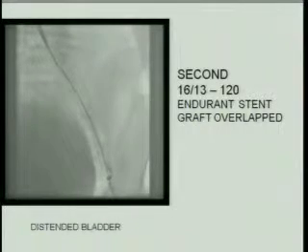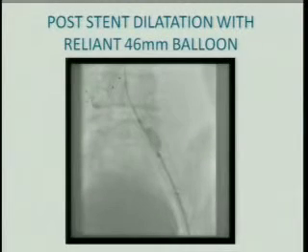At this stage, you can see the hugely distended bladder. The surgeon would not allow us to catheterize since he didn't want the field to become unsterile, and his BP shot to almost 300 by 120, 130. He started him on NTG, but still could not bring it to normal, and we were more worried about the distended bladder. Then post-stent, the stent was dilated with a Reliant 46 millimeter balloon at the proximal and distal edges and at the overlap sites.